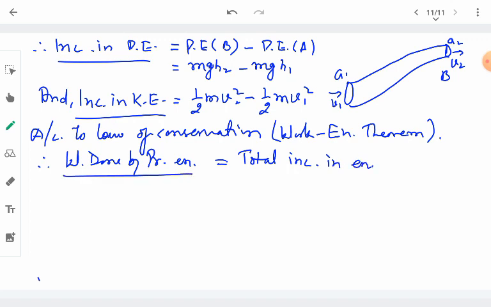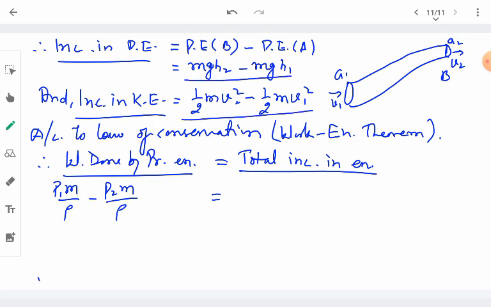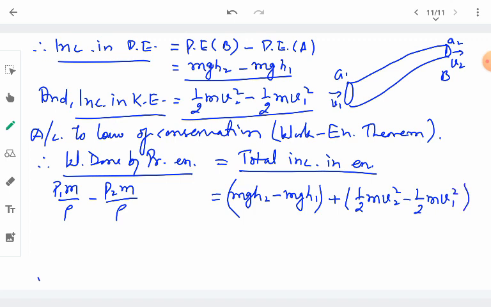So the work done by the pressure energy is nothing but P1 m upon rho minus P2 m upon rho. And the total increase in the energy is the increase in potential energy plus the increase in kinetic energy. So we substitute mg h2 minus mg h1, which is the increase in potential energy, plus half m v2 square minus half m v1 square, which is the increase in kinetic energy.